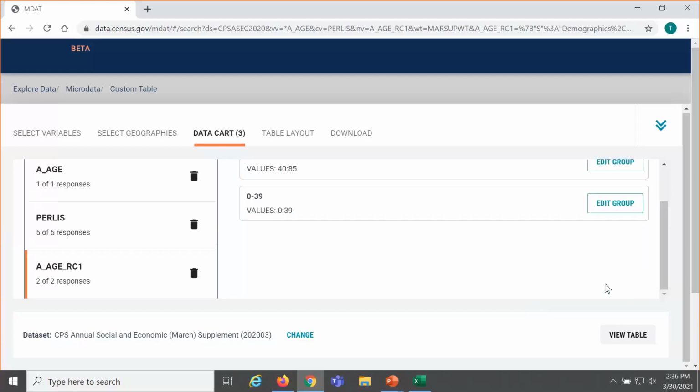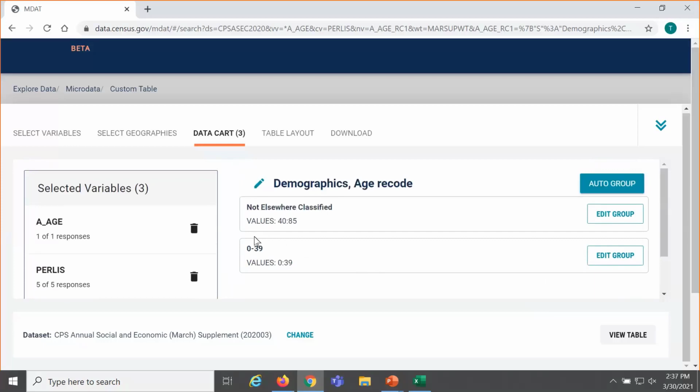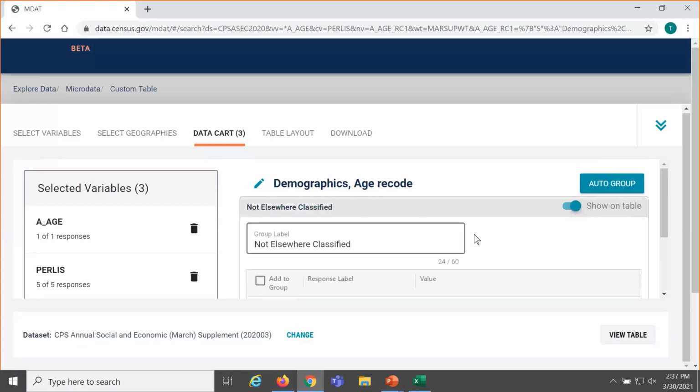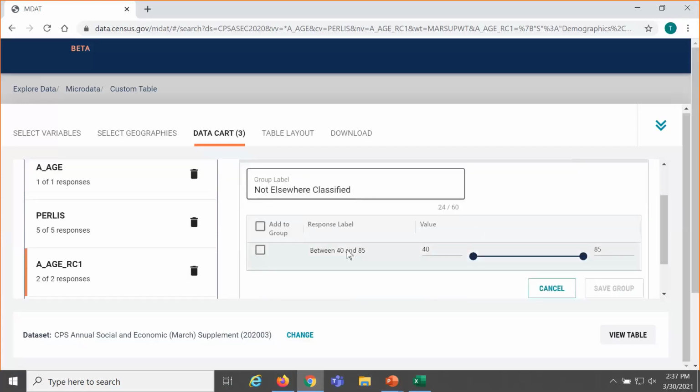This gives me data for people age 0 to 39, and I can see that category here on the next screen. The other thing that is at the top, all of the other values that I haven't manually categorized are lumped together in something called Not Elsewhere Classified. I'm going to click on Edit Group, and here I can see the values included in this are people age 40 to the top code of age 85. So this captures data for people age 40 and up.